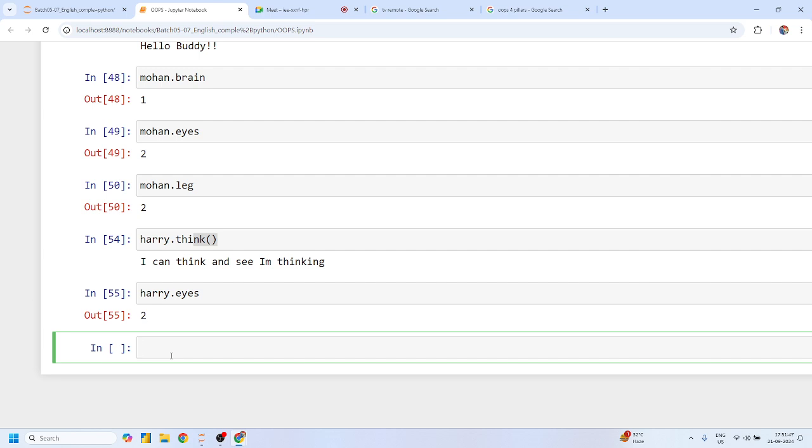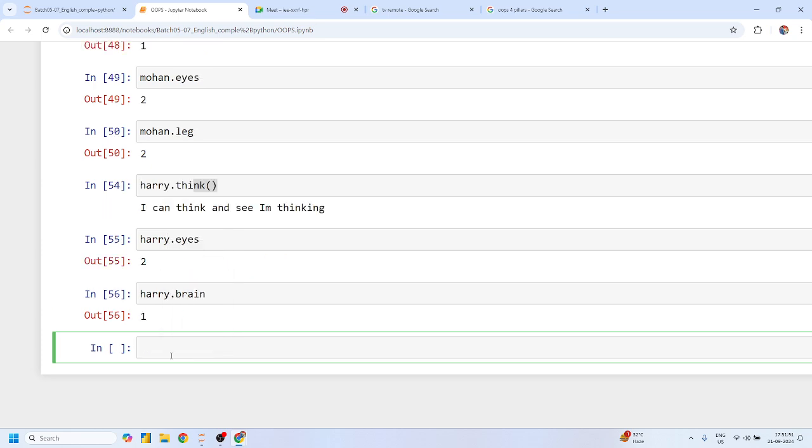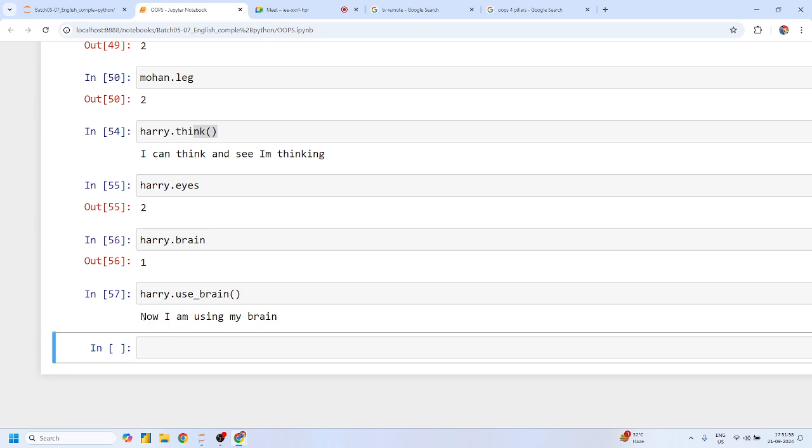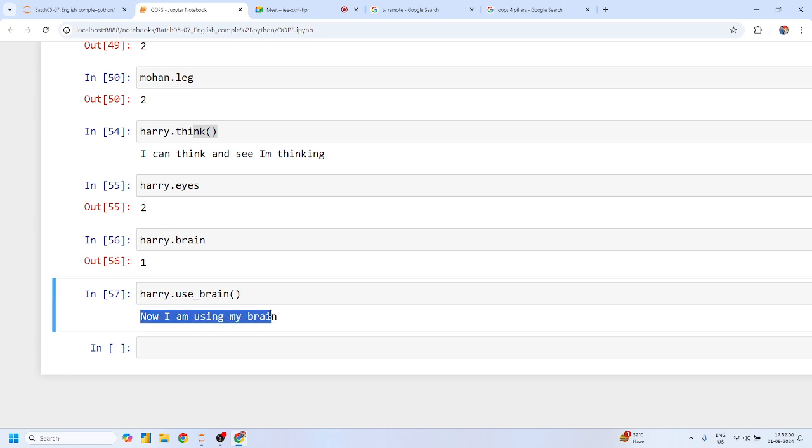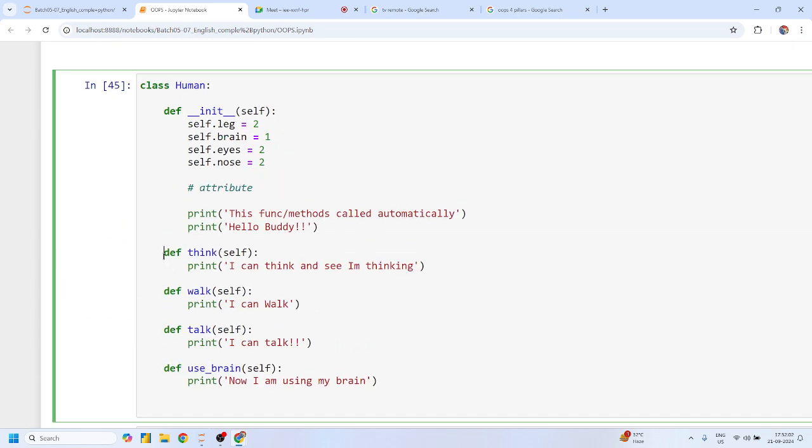Now we know that although Harry has one brain, it will only use the brain if it simply runs this use brain method. Yes or no? Now I am using my brain. Can I say this, guys? So all those methods are called on purpose.